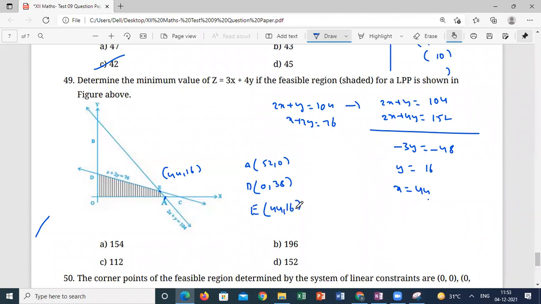Since we are asked to take the minimum, we should take even 0 comma 0, right, sir? Yes, we should take even 0 comma 0 here. But the option 0 comma 0 is not given, sir. No, right. The shaded region is the feasible region.